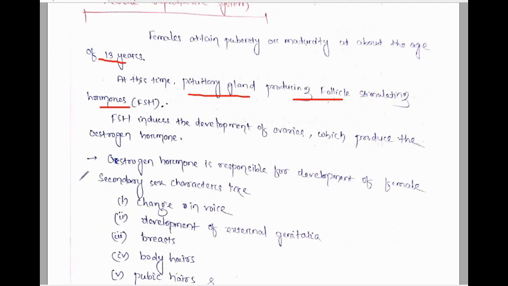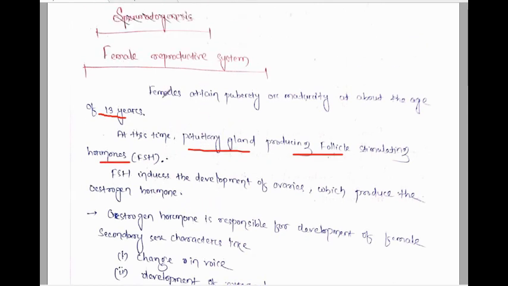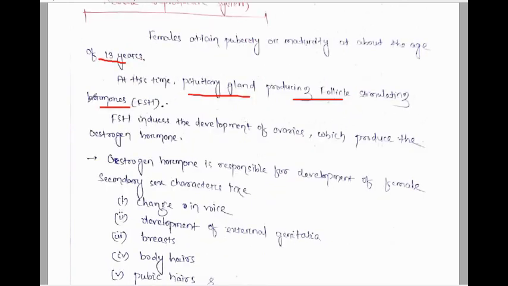In class 11th, in the chapter on chemical control and coordination, hormonal control and coordination, there are all the functions of the pituitary gland. The pituitary gland secretes FSH and LH. FSH and LH are secreted from the pituitary gland for the development of follicles or ovum, egg. We'll discuss all this in detail.